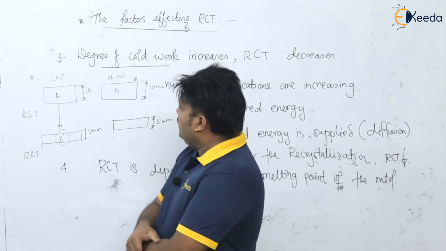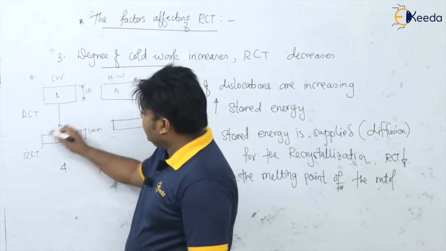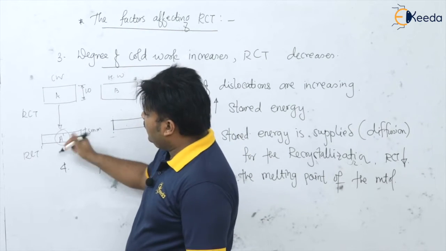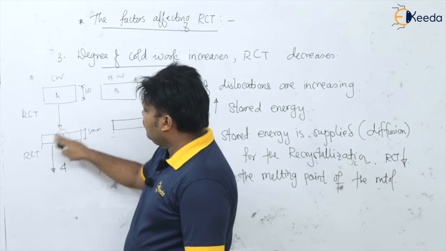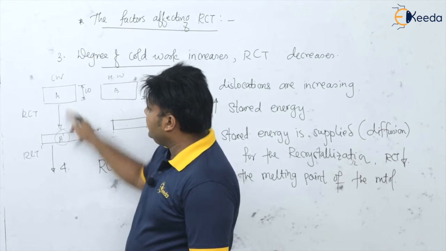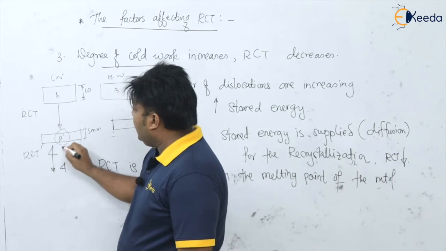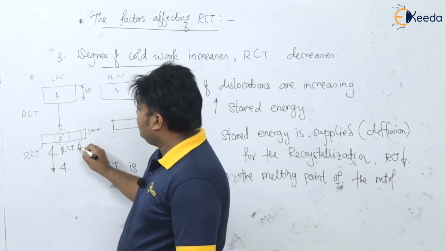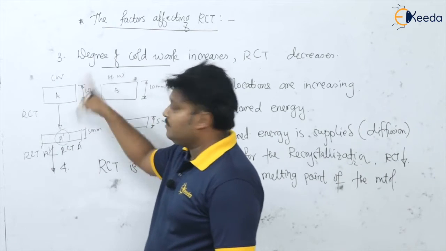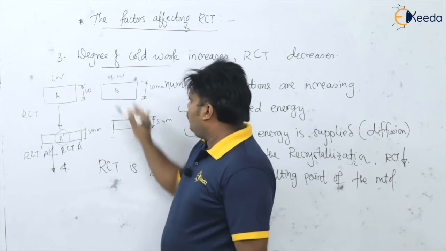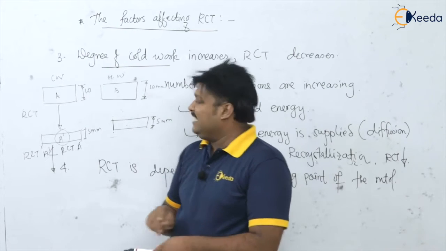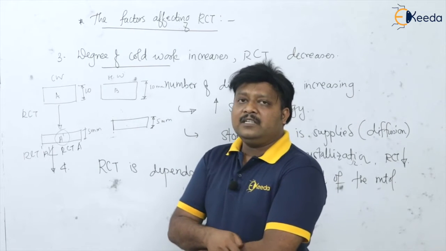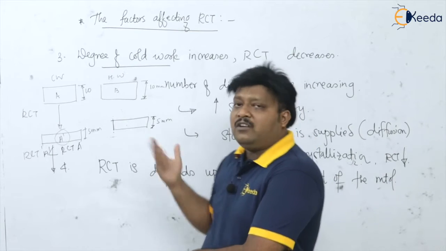Definitely, see here, with this further deformation the recrystallization temperature has changed in the case of cold working. Prior to cold work, if you go for further deformation, the recrystallization temperature for A dash is definitely lower than the recrystallization temperature for A. Please remember, this is for cold working. For hot working, it is not like that. It is generally the same recrystallization temperature even after the prior hot work.